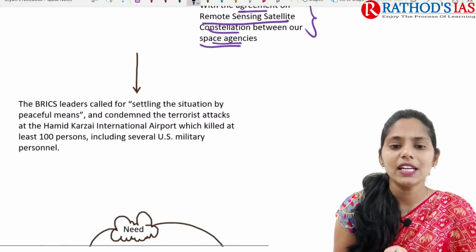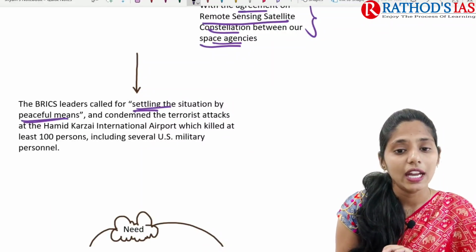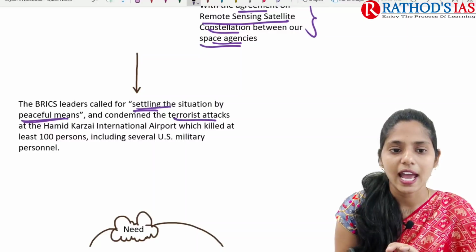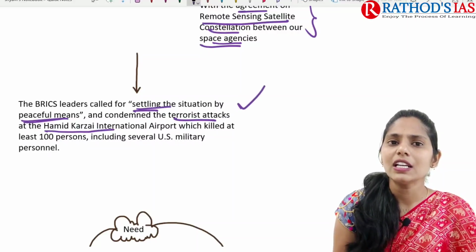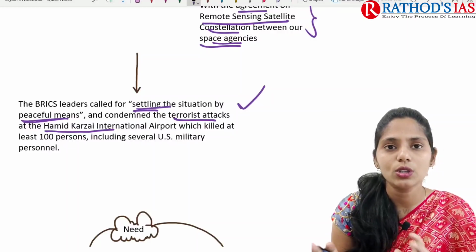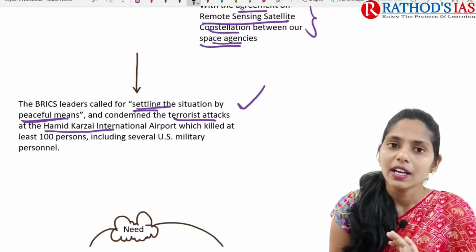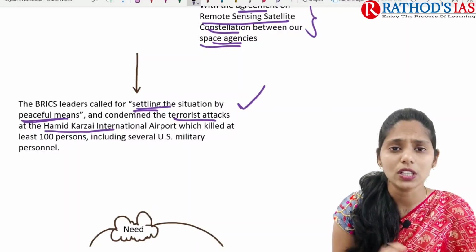BRICS leaders called for settling the situation by peaceful means, and they also condemned the terrorist attacks at Hamid Karzai International Airport. Recently at Kabul airport there were two bombs that blasted, right? Because of this, hundreds of people were killed and many were injured in this event.